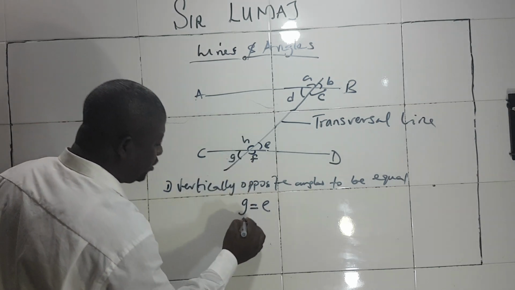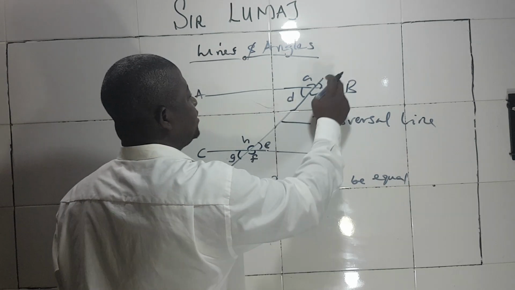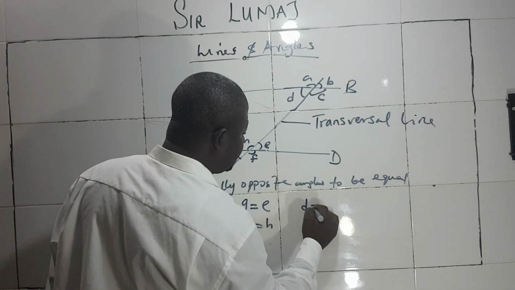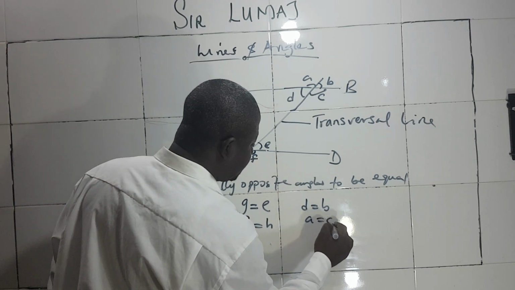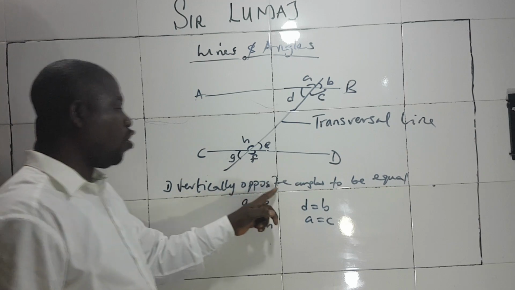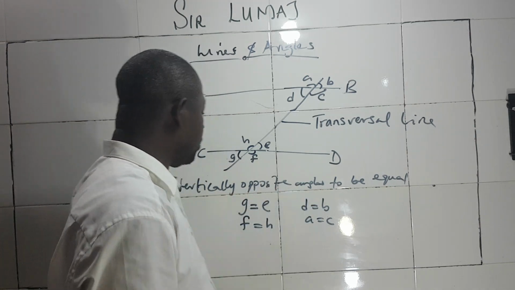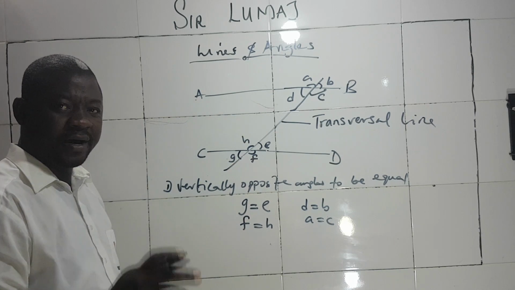F will be equal to H. D is equal to B. A is equal to what? C. Vertically opposite angles are what? Equal. That is what a transversal line normally causes.